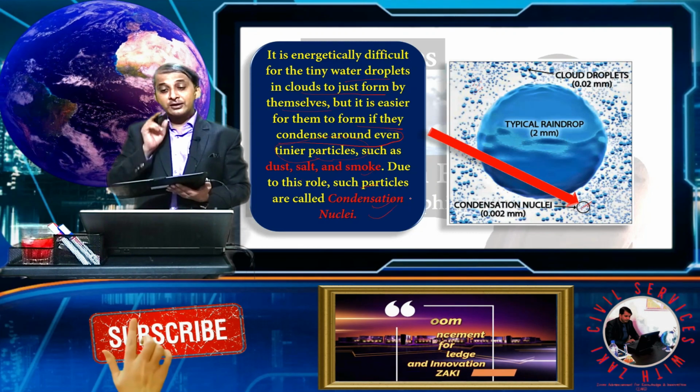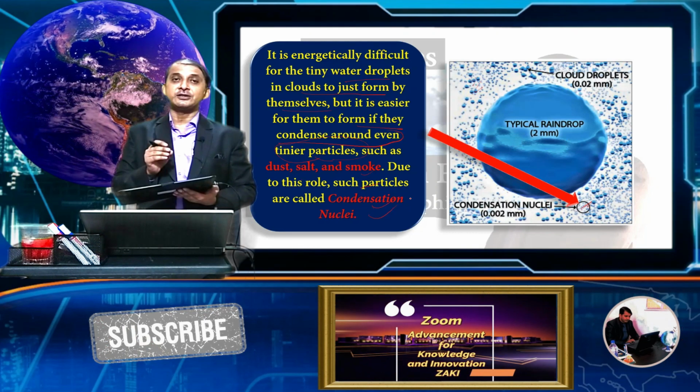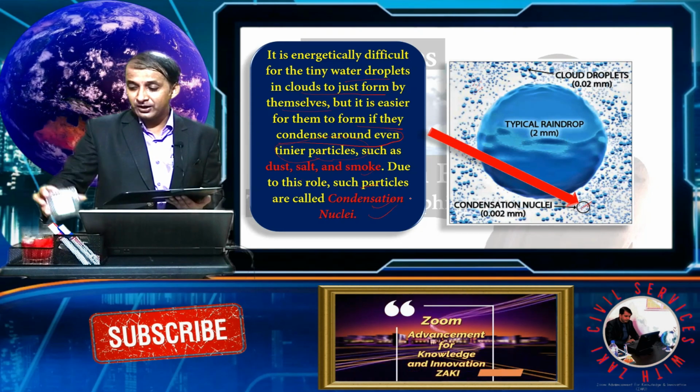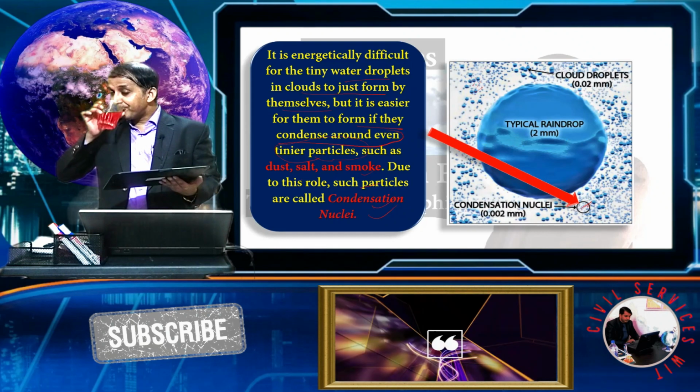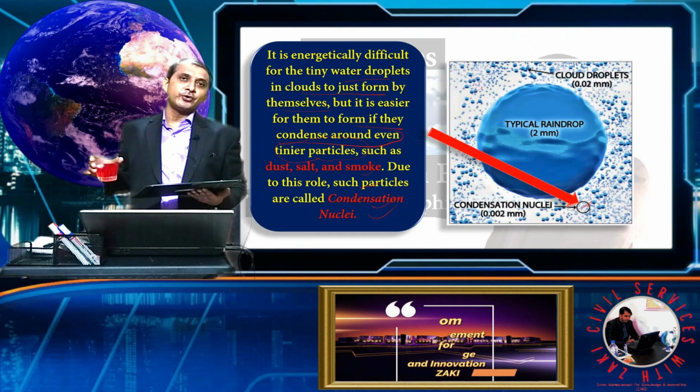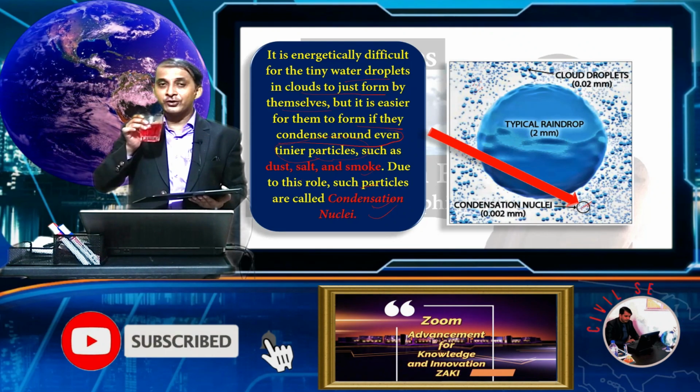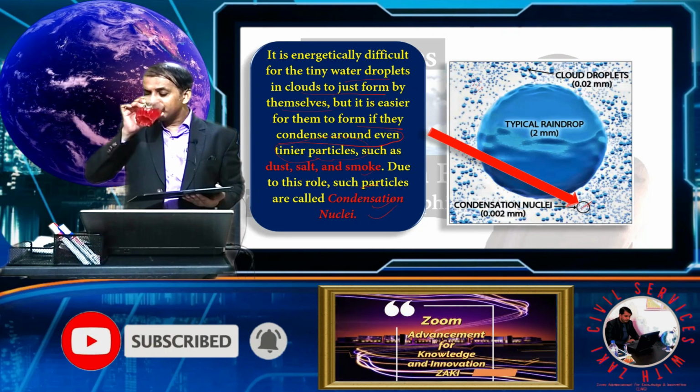Condensation nuclei are very significant for precipitation, basically rain. They are also used for the seeding of the cloud.